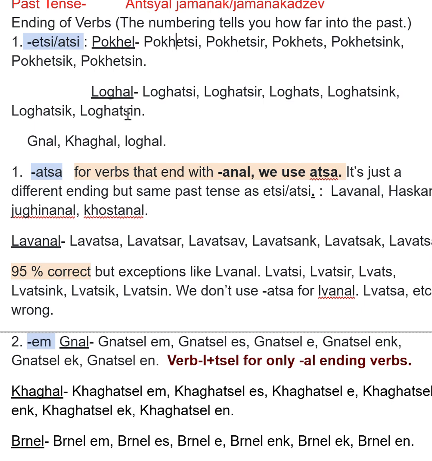So let's move on to another verb, the same past tense that has al instead of el. Loral. Loral is to swim.